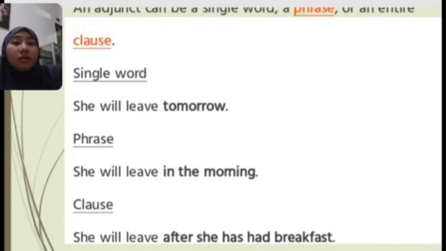Next, an adjunct can be a single word, a phrase, or a clause. For example, for a single word, she will leave tomorrow. So the adjunct is tomorrow. And then the second is phrase. She will leave in the morning. The adjunct is in the morning. And the clause, she will leave after she has had breakfast. The adjunct is after she has had breakfast.